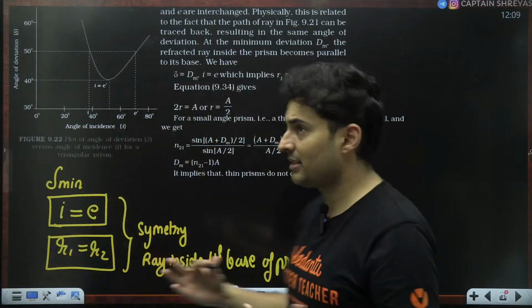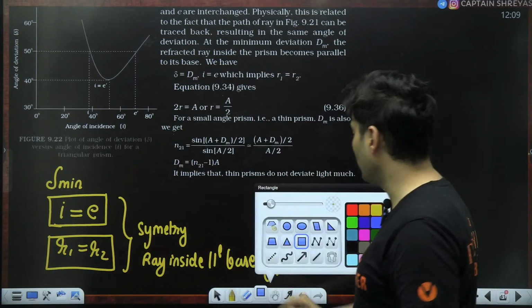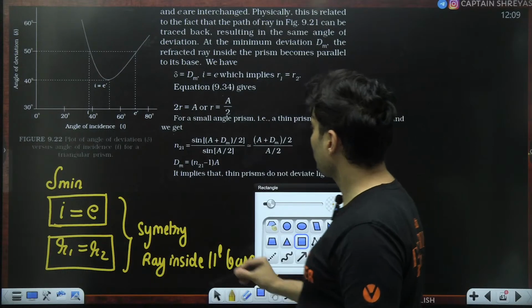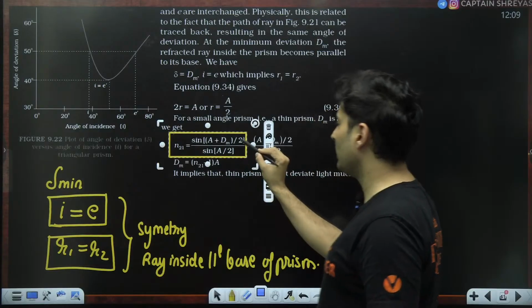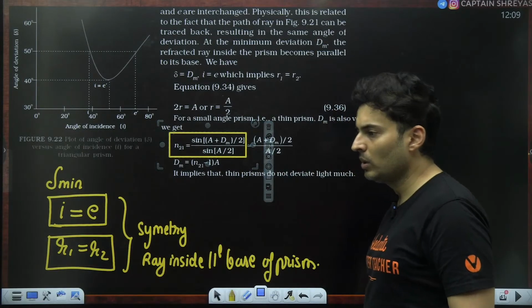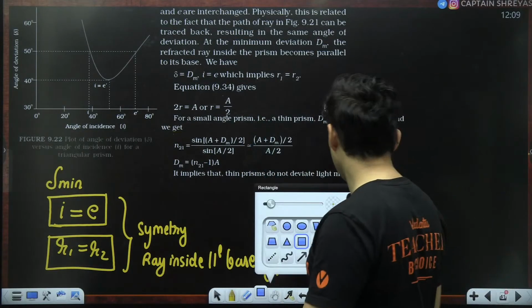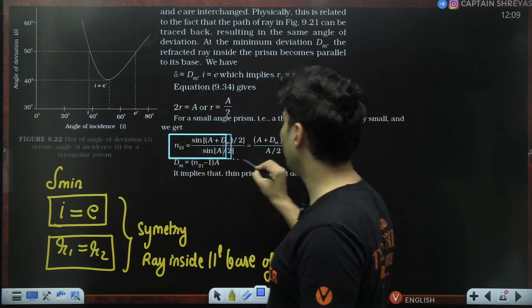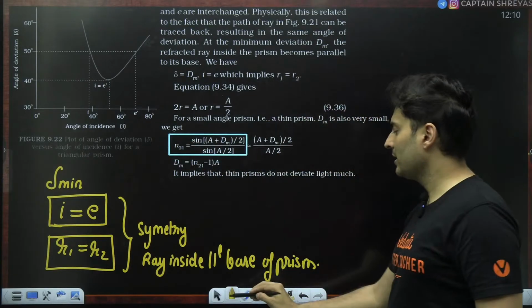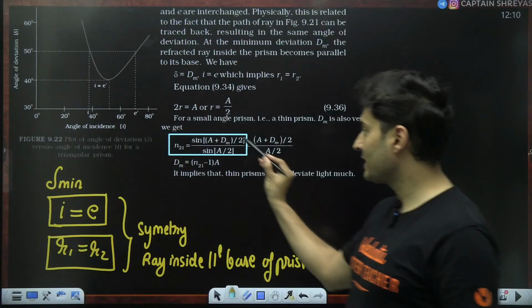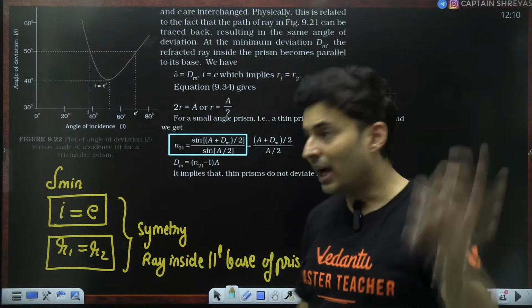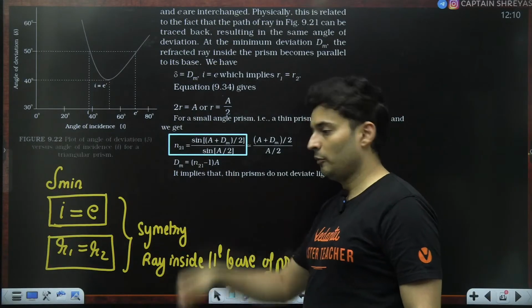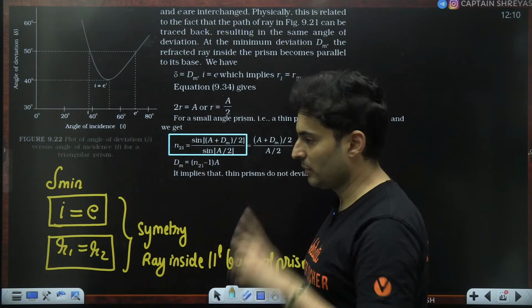And when that happens, the minimum deviation formula comes out as this. Mu is equal to sine of (A plus delta minimum) by 2 divided by sine of A by 2. Very crucial, important formula. Refractive index is sine of (angle of prism plus delta) by 2 divided by sine of angle of prism by 2. This is the formula.